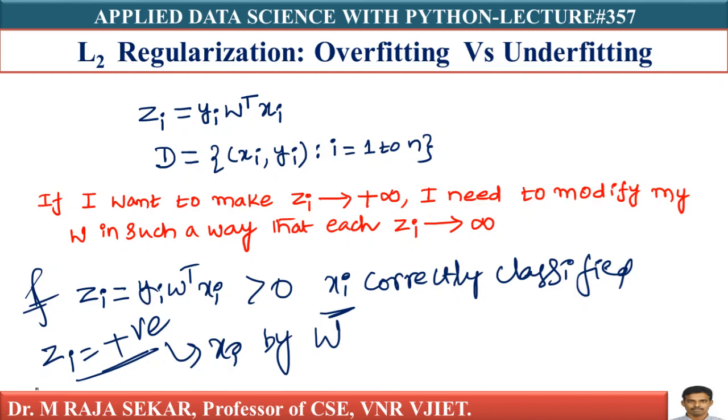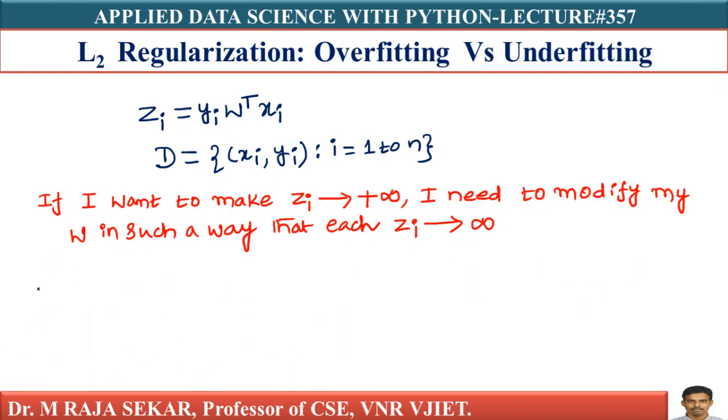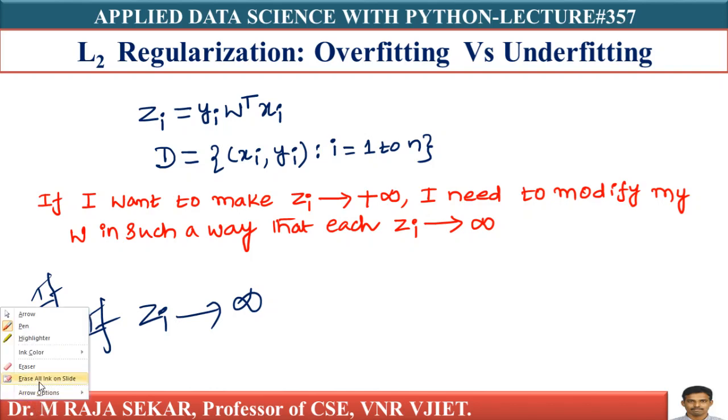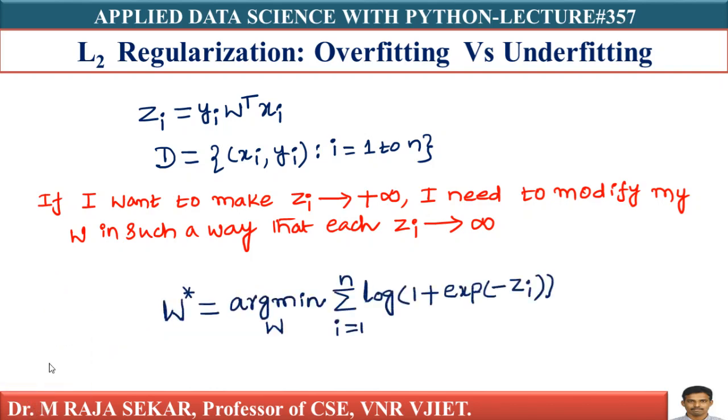If zi goes to infinity, then I will reach my minima. Remember the optimization problem that we are trying to solve: w star equal to arg min of sigma i equal to 1 to n of log of 1 plus exp of minus zi. What is the least value it can take? The least value it can take is 0. When does it happen? When zi goes to infinity for all i.